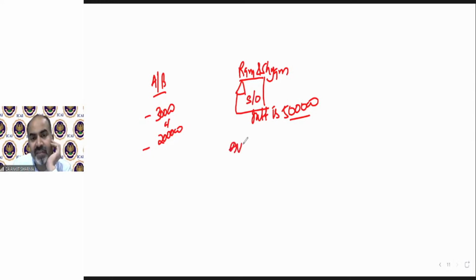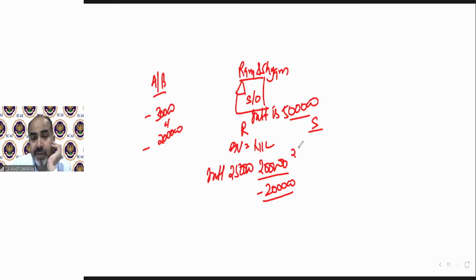Now in this case, if we solve the question, we have to solve it separately. For Ram and Shyam, annual value will be nil. Now we will talk about interest. So interest of 2,50,000 can be claimed by Mr. Ram up to a maximum of 2 lakh. And this 50% can also be claimed by Shyam maximum up to 2 lakh rupees.